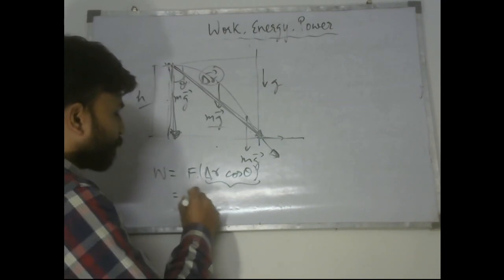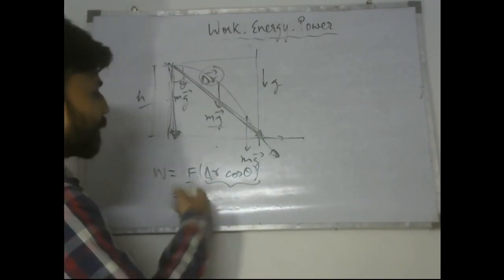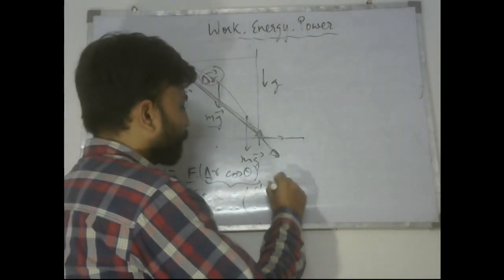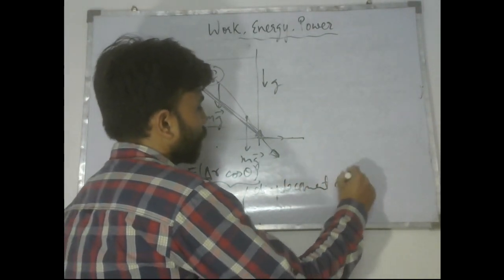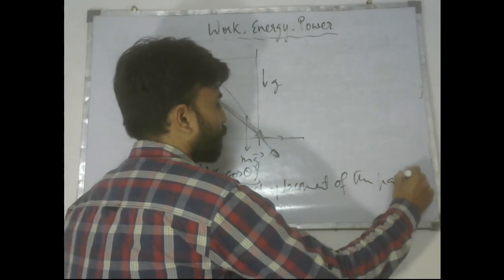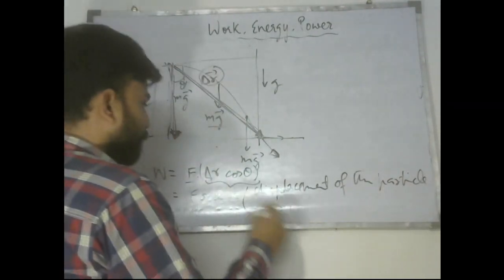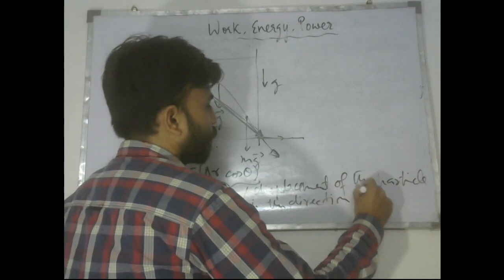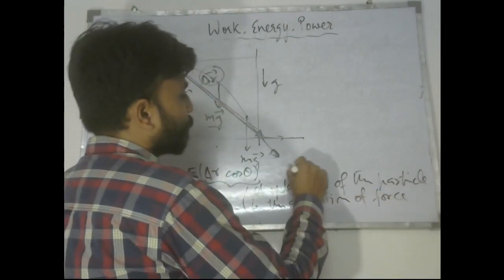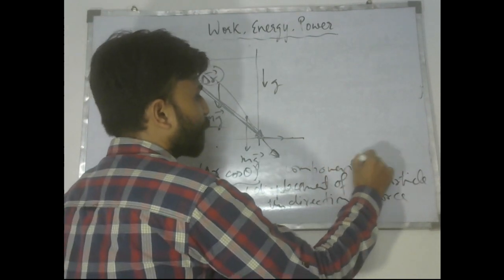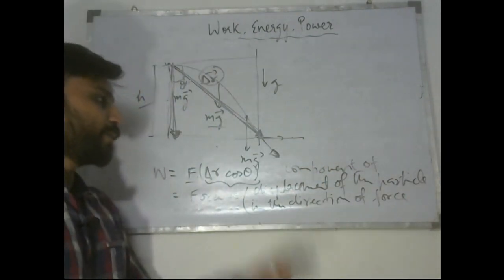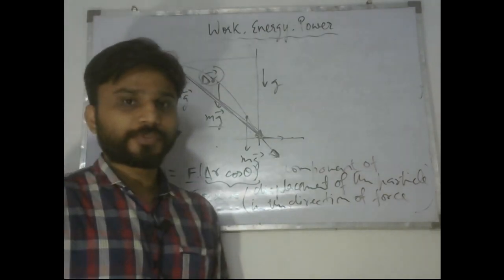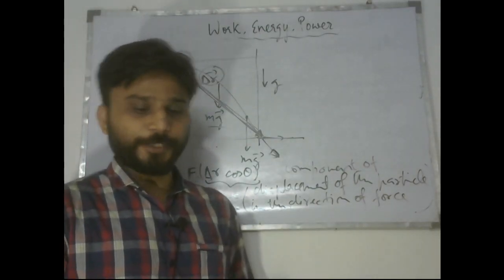So we can write F delta r cos theta as the force acting on the particle into the displacement of the particle in the direction of force, or you can say the component of displacement of the particle in the direction of force, that gives us the work done on the particle. So with this we are finished with the definition of work done.